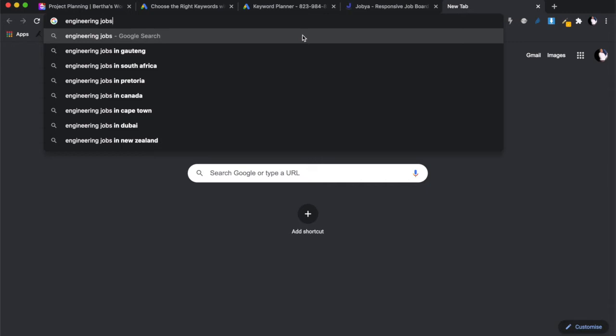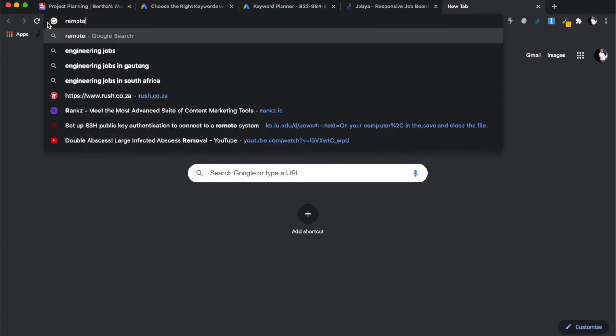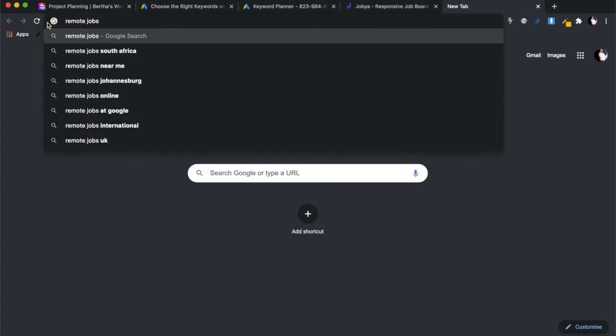All right. So for today's lecture, we're only going to focus on the home page. The home page is going to be the main page that everyone will land on, the landing page. So this is going to be the keyword that underpins all the other keywords. You can have multiple keywords for different pages and target different keywords on different pages. But for the home page specifically, what is the main keyword we're going to be working with? Okay, I'm looking for engineering jobs. Perhaps you could look for remote jobs, South Africa, remote jobs near me.